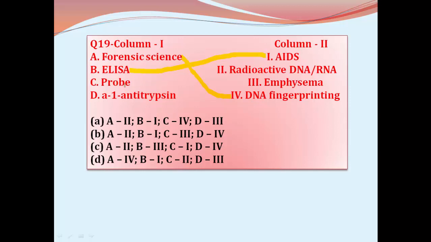Probe is nothing but radioactive DNA or RNA, usually single stranded. That radioactive DNA is used in the identification of the variable number tandem repeats of a particular person during DNA fingerprinting. And the last one, alpha 1 antitrypsin. This protein is necessary to treat emphysema.